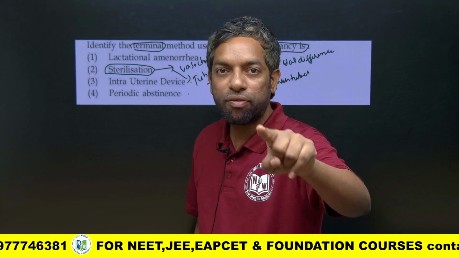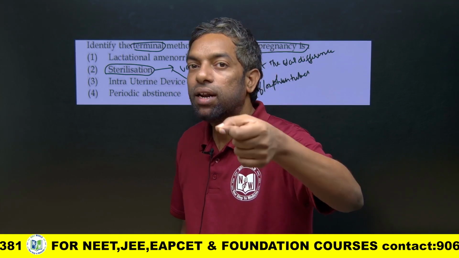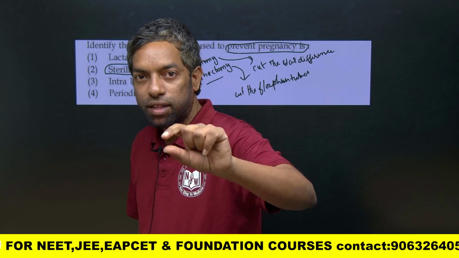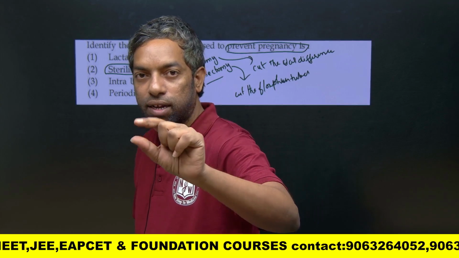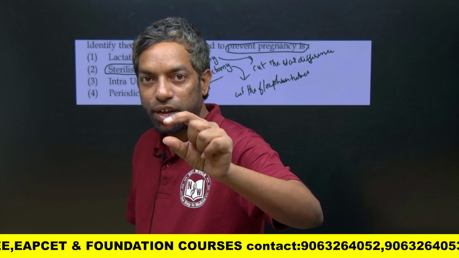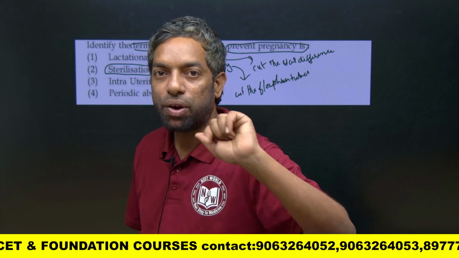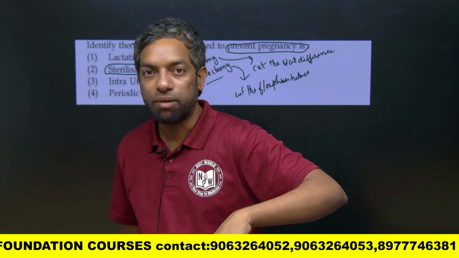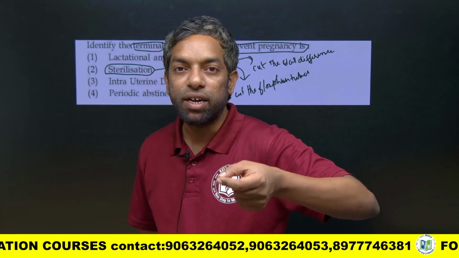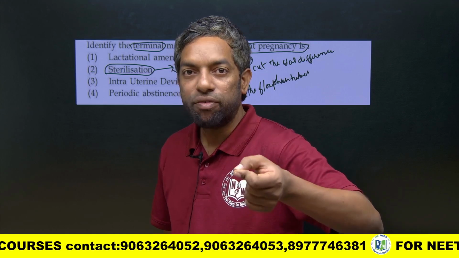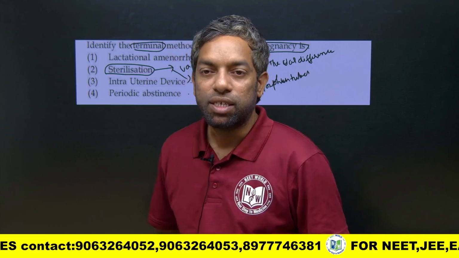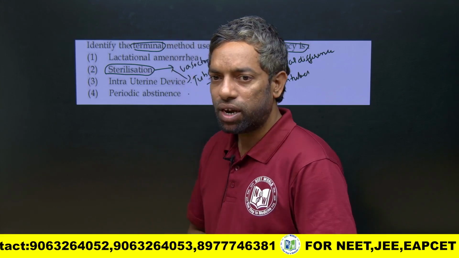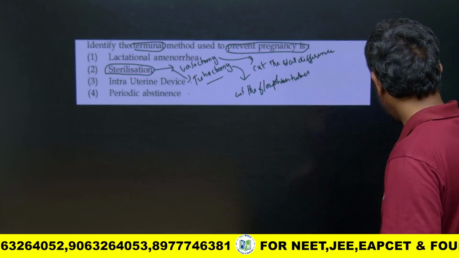Tubectomy means cutting the fallopian tubes so the ova and sperm cannot meet. In vasectomy, the vas deferens is cut to stop the flow of sperm. This is vasectomy and tubectomy.